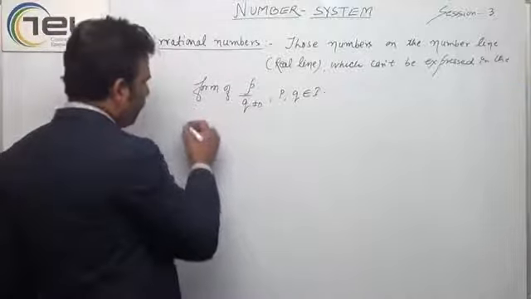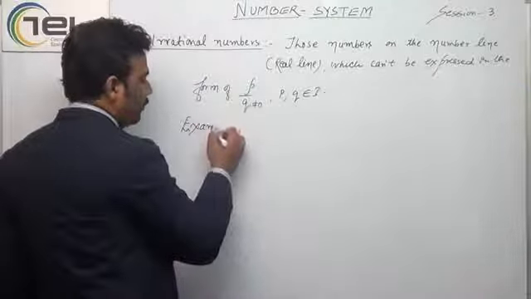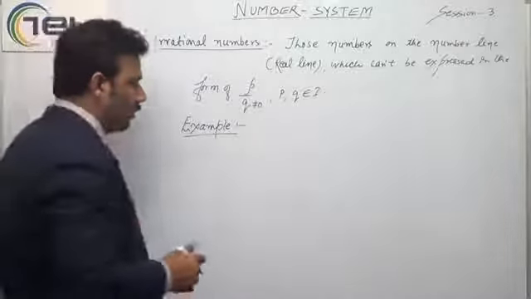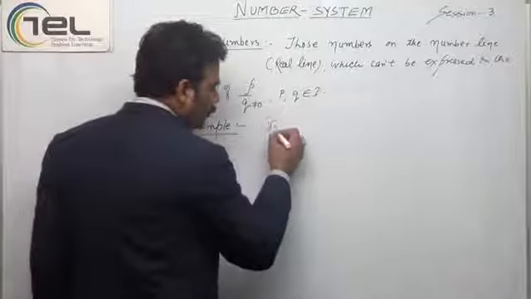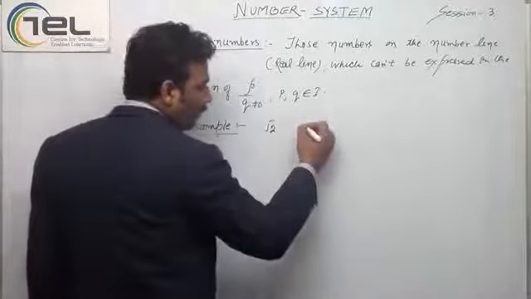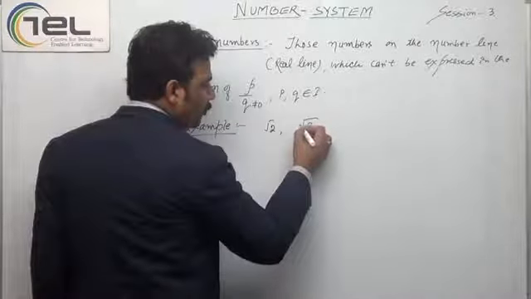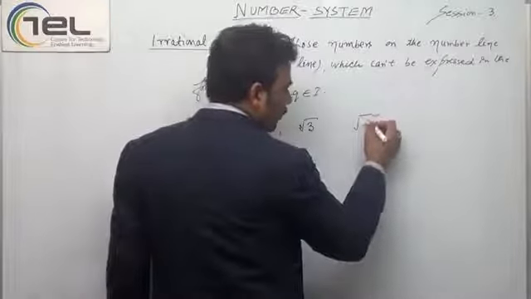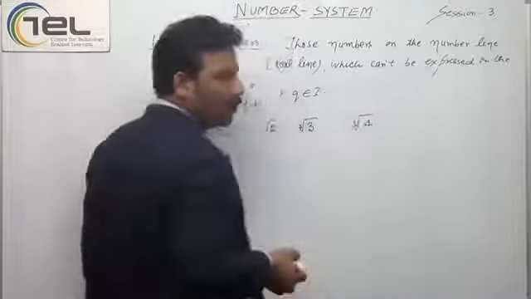Let's have some examples. Square root of 2. Cube root of 3. Cube root of 4.